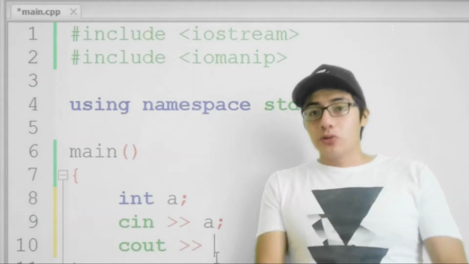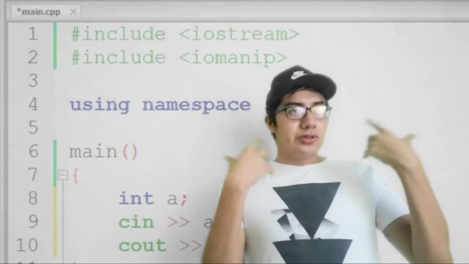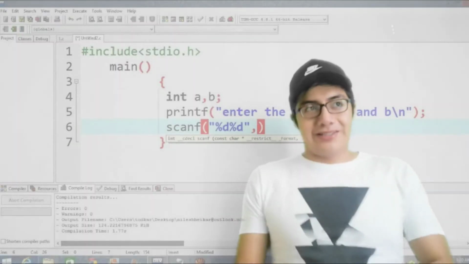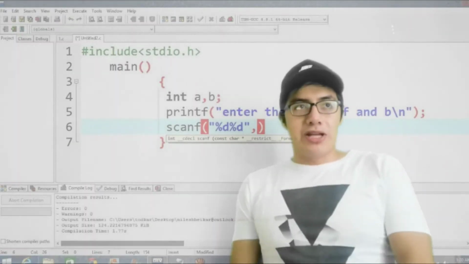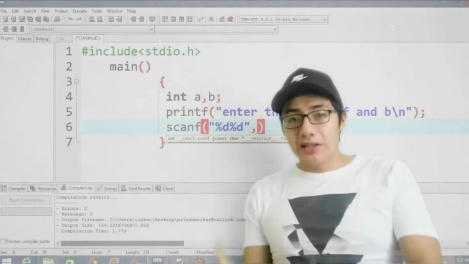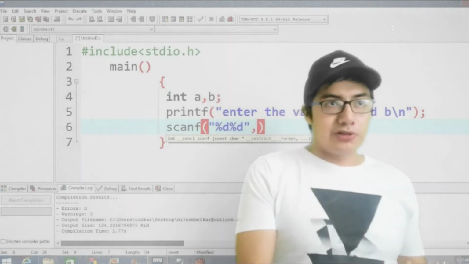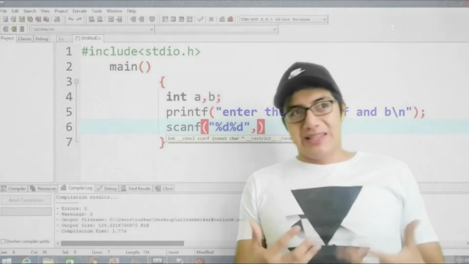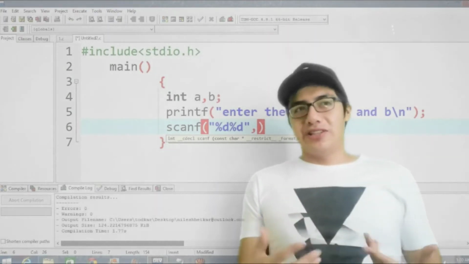It is important to note the use of these two signs that are used to control the flow of data, or you can also use scanf in this case. However, the scanf operator and the printf were designed for the C language, not for C++, making their use more primitive and difficult to apply in certain cases.